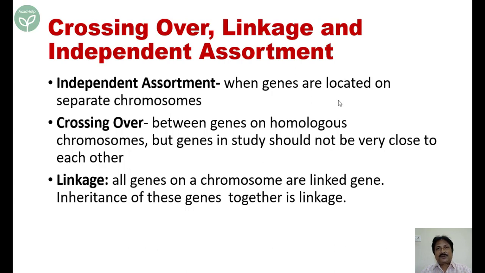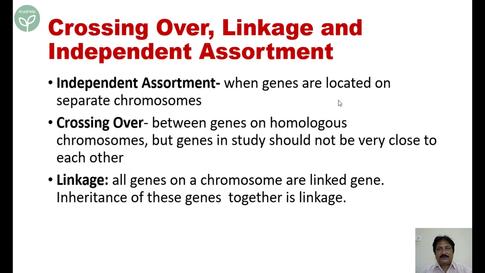In a dihybrid test cross, it can be clearly visible that the ratio is 1 is to 1 is to 1 is to 1. That is equal proportion of parental and recombinants. Recombinants 50%, parents 50%. Deviation from this I will be explaining in a different way.